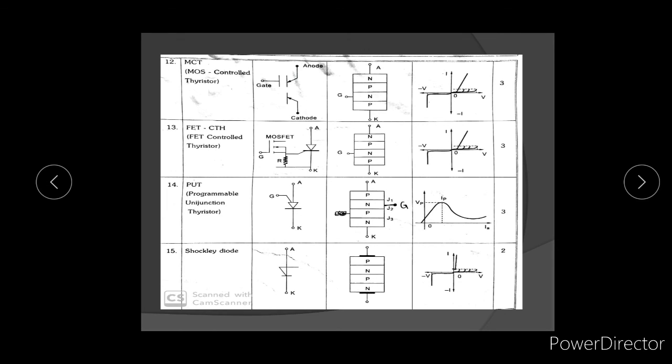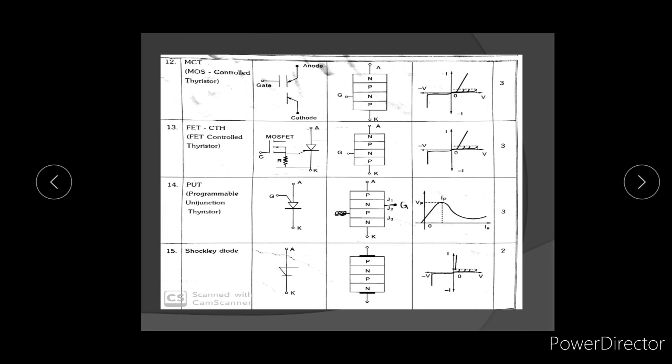Next, MCT. MCT means MOS controlled thyristor. Here the transistor is divided into half, just for remembering purposes. This is the symbol for MCT and the internal structure, and it also has three terminals.